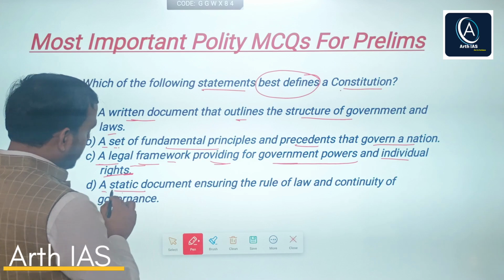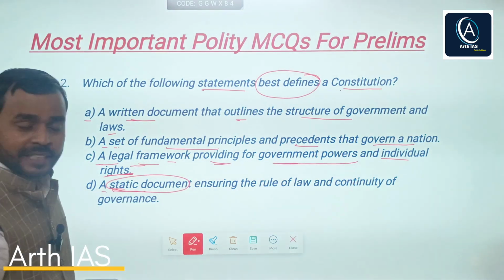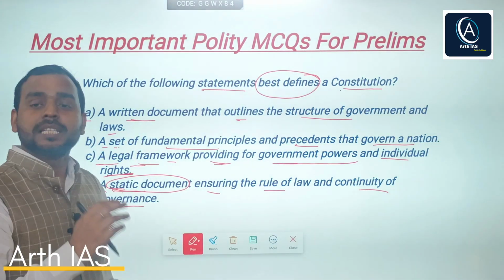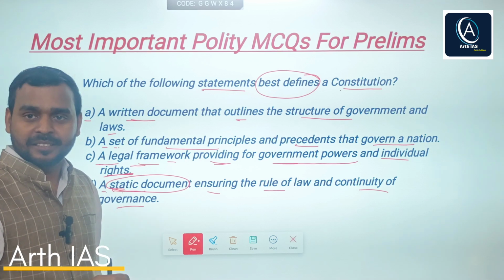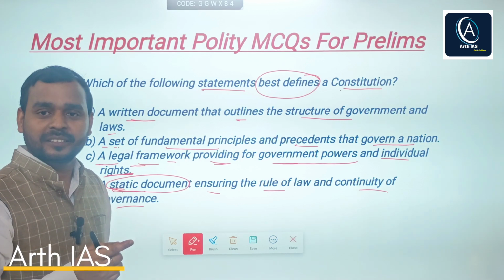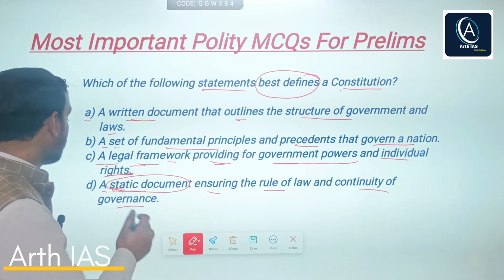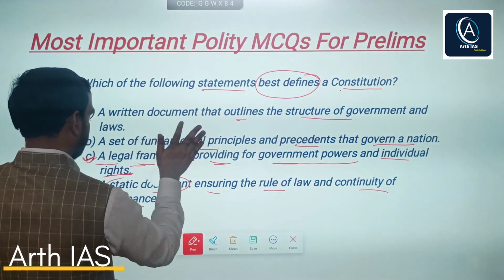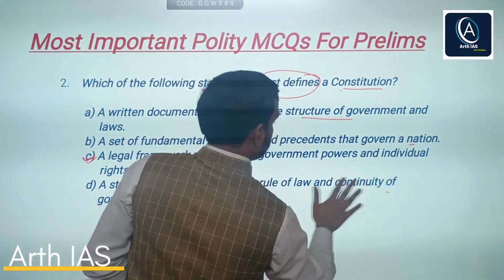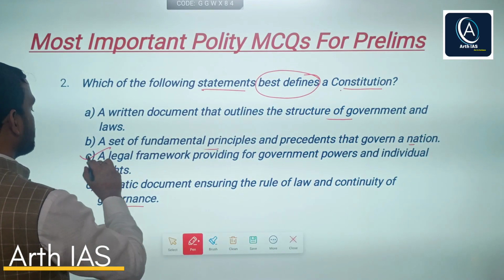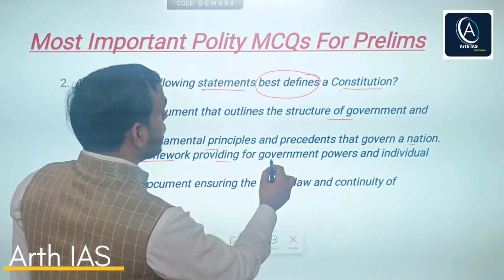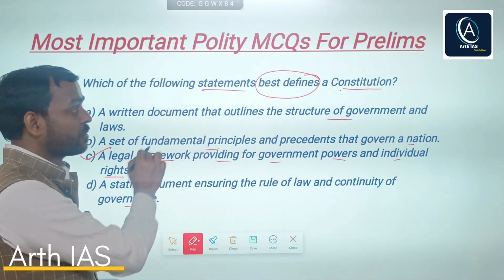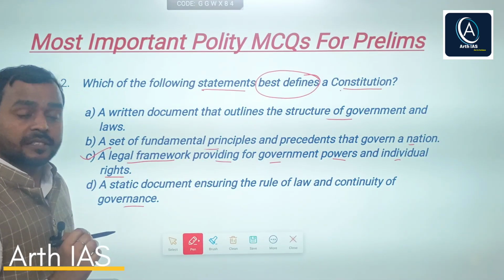A static document, focus, static document, ensuring the rule of law and continuity of governance. No, generally constitution should not be static. It should be organic, evolving. So C would be the right answer. Constitution is a legal framework providing for government powers and individuals' rights. This is the best definition of constitution as per the given options.